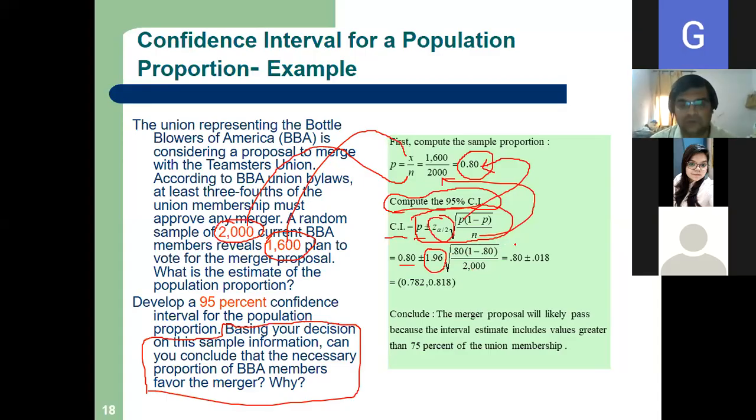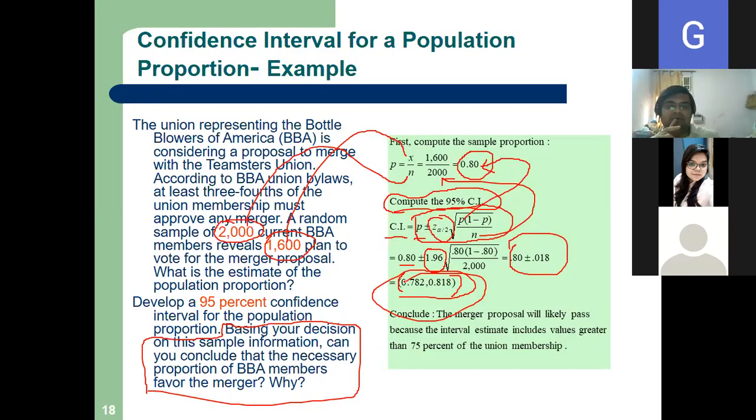Clear? So 0.8 plus 0.018 and 0.8 minus 0.018. If you add 0.018 to 0.8, it is 0.818. If you subtract 0.018 from 0.8, it is 0.782. So we got the interval 0.782 to 0.818.